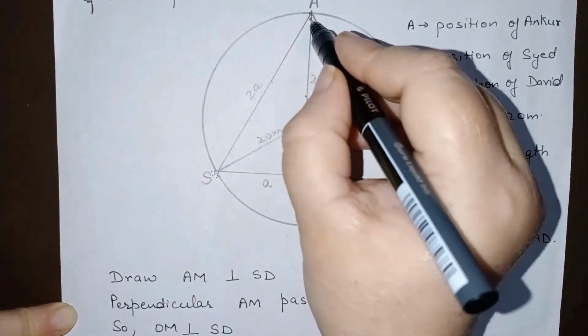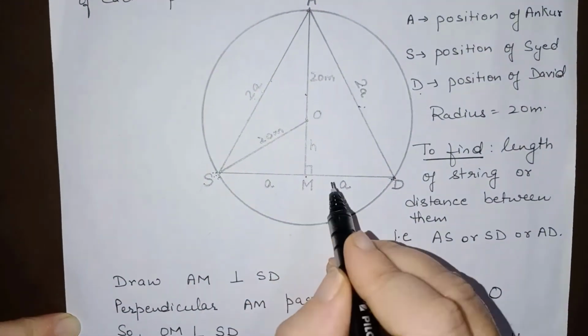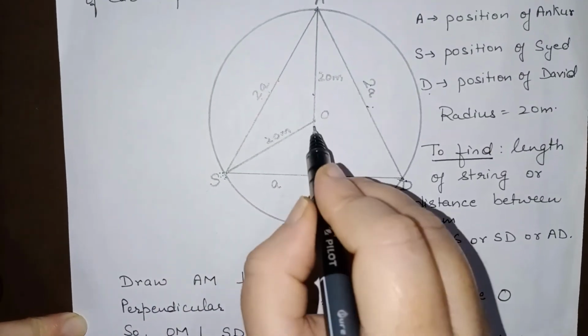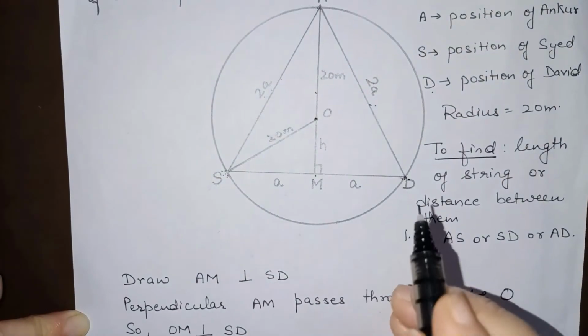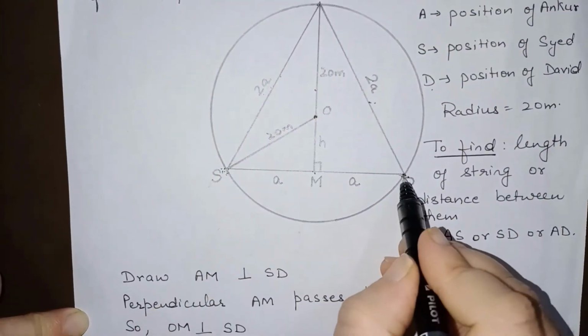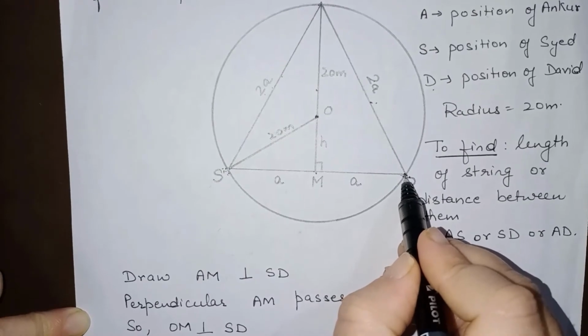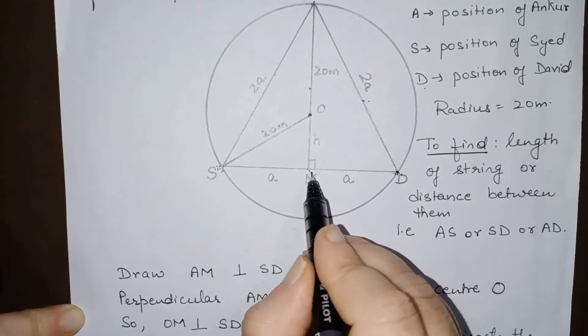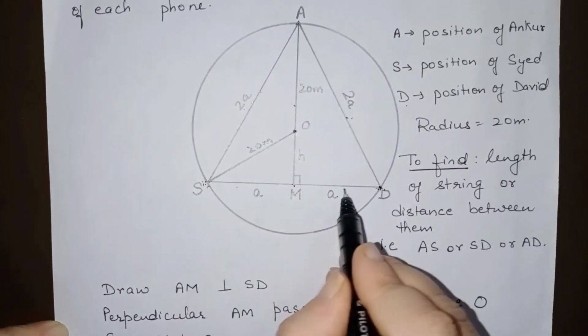Now, if I will draw a perpendicular from A on SD, this perpendicular will pass through center. So, OM is perpendicular to this chord. Now, we know that perpendicular from the center to the chord bisects the chord.